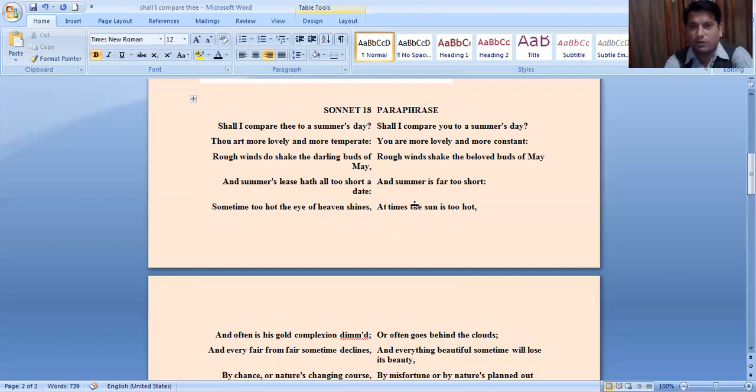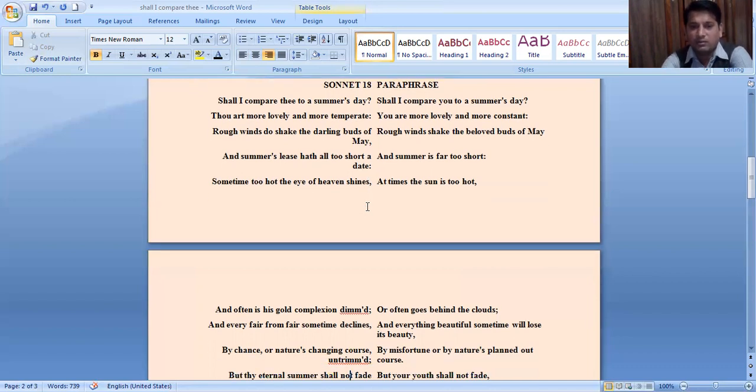Students, let's move further along the lines of this sonnet. Sometimes too hot the eye of heaven shines. At times the sun is too hot here. And often is his gold complexion dimmed. That means it often goes behind the clouds here. Complexion means face. And every fair from fair sometimes declines. That means everything beautiful will sometimes lose its beauty.